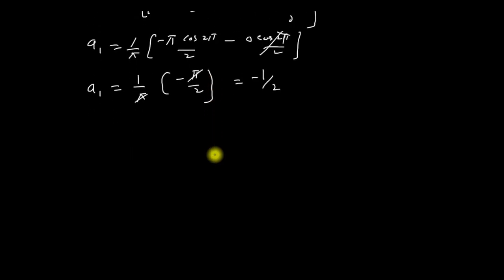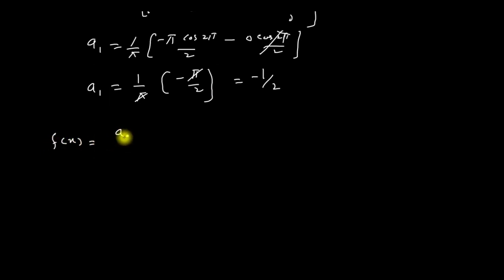I have to put the values of b_n, a_0, a_n and a_1 in the equation of Fourier series. The equation of Fourier series is f of x is equal to a_0 divided by 2 plus summation n is equal to 1 up to infinity a_n cos nx plus b_n sin nx.